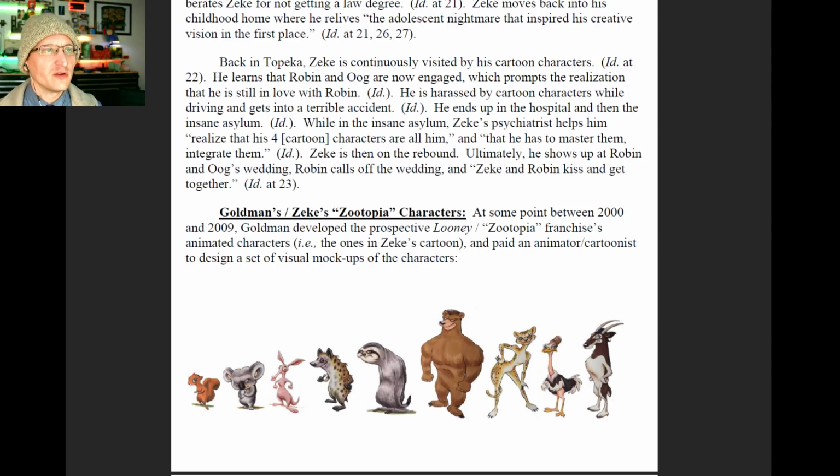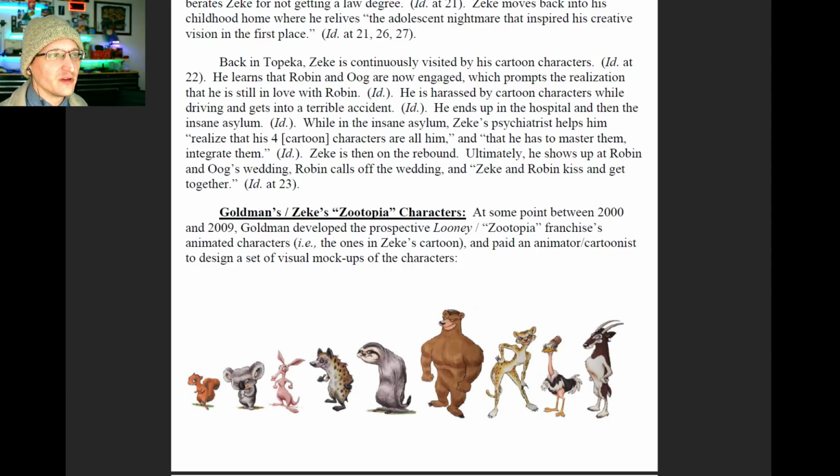He learns that Robin and Oog are now engaged, which prompts the realization that he is still in love with Robin. He is harassed by cartoon characters while driving, gets into a terrible accident. He ends up in the hospital, in an insane asylum. His psychiatrist helps him realize that his 4 cartoon characters are all around him, and that he has to master them, integrate them. He is on the rebound.